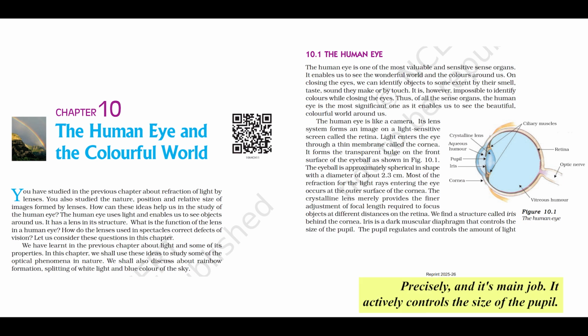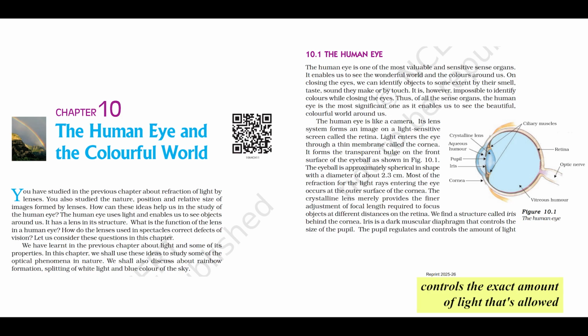Precisely. And its main job is that it actively controls the size of the pupil. The pupil, in simple terms, is just that opening right in the very center of the iris. It looks like a dark circle. Now, for that camera analogy again, think of the iris like the diaphragm in a camera controlling the aperture, and the pupil, that's the aperture itself. Okay, so the iris controls the pupil. The pupil is the hole. You got it.